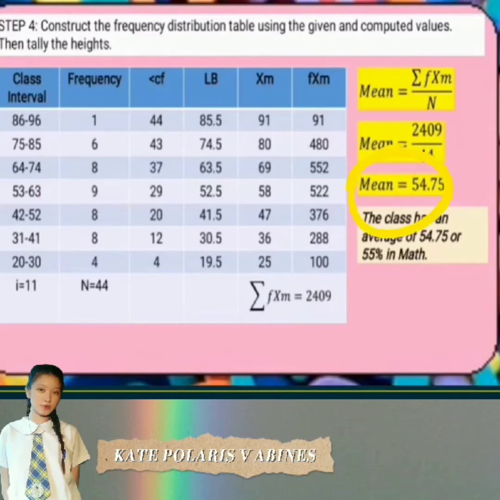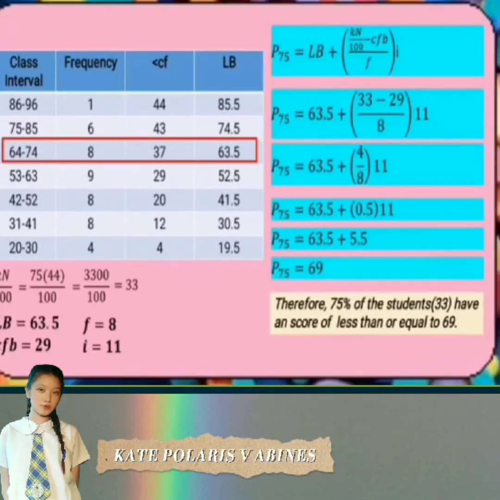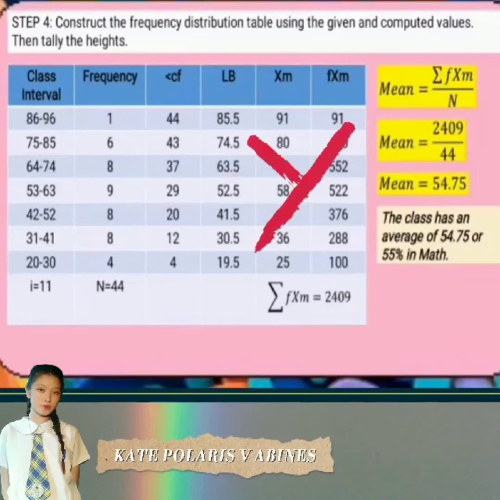Round off natin yung 54.75, magiging 55 na lang. So the class has an average of 54.75 or 55% in math. So, yan yung nakuhang average nila sa summative test. Ngayon, aalamin naman natin kung ano yung percentile 75. So, kukunin lang natin tong table na to kasi hindi naman natin kailangan for mean lang ito.